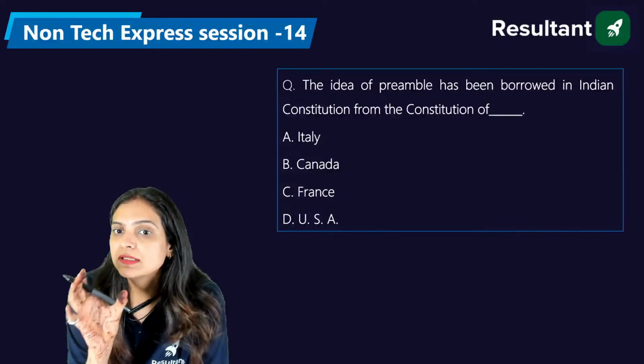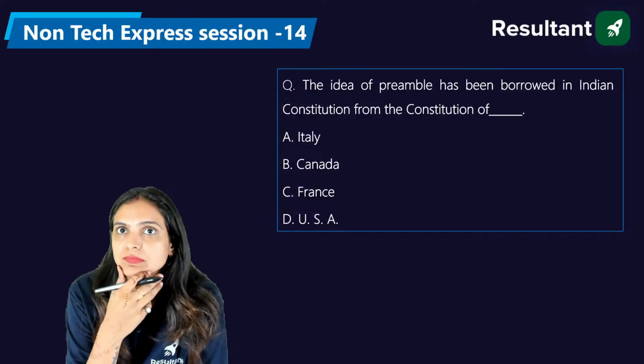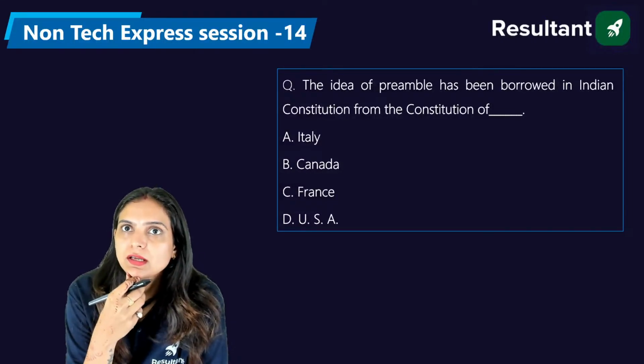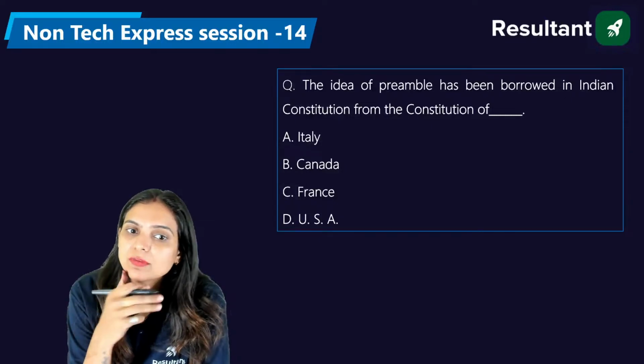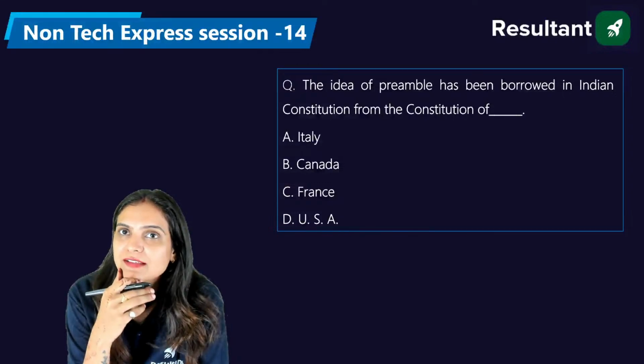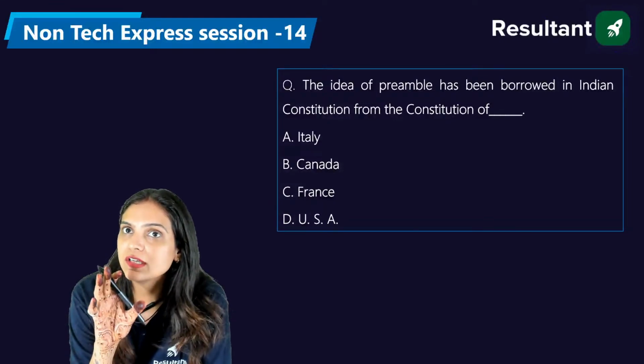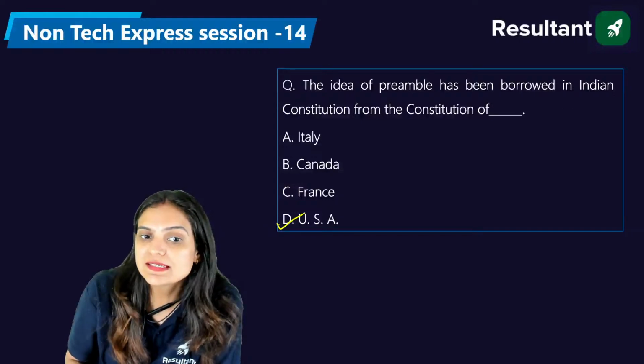The idea of the preamble has been borrowed in the Indian constitution from the constitution of France. Are you sure? The idea of liberty and fraternity we had taken from the constitution of France, by the way, guys. The answer all of you are giving here is not right. We have not taken the idea of the preamble from the constitution of France. Your answer is wrong. I have given you some idea about the answer. The remaining options you can search and answer. The idea of the preamble has been borrowed in the Indian constitution from the constitution of USA, not France.